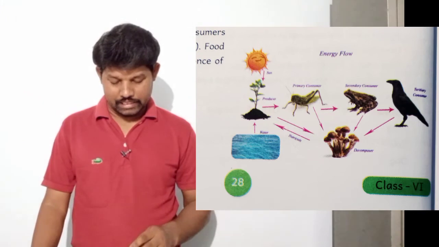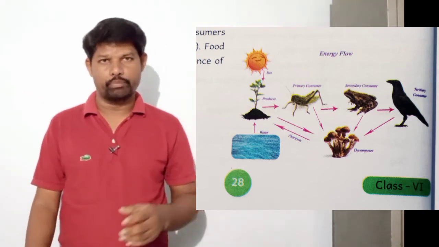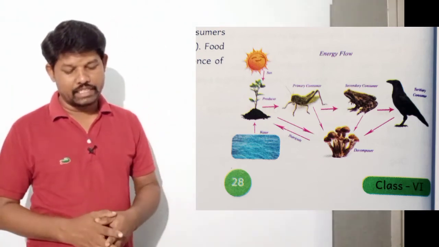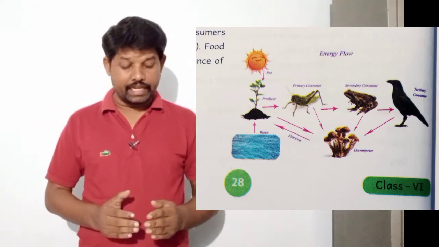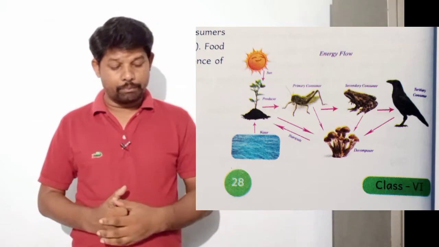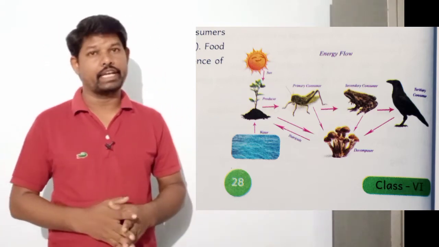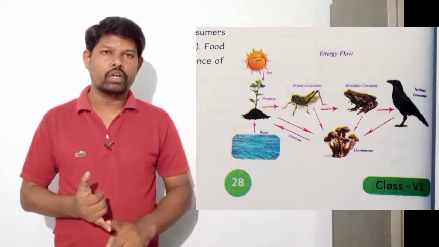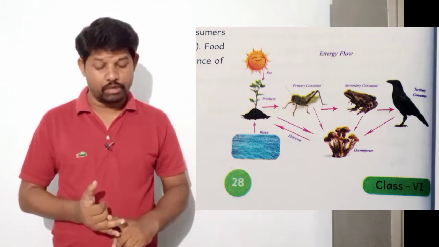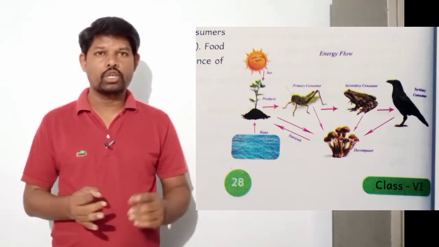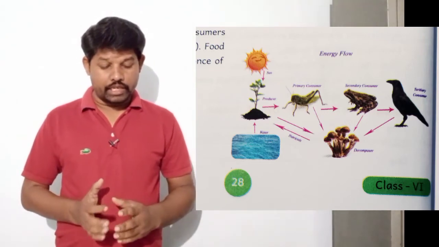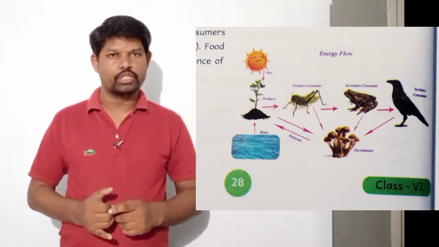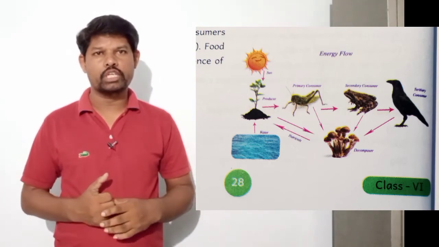So here mushrooms are the decomposers. Bacteria and fungi such as mushrooms get energy by the breakdown of dead plants and animals. From the dead plants and animals, mushrooms gain energy. They are called decomposers.